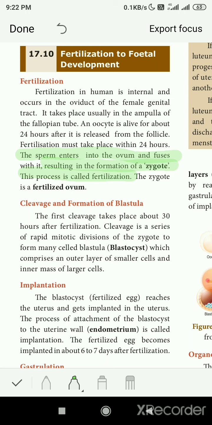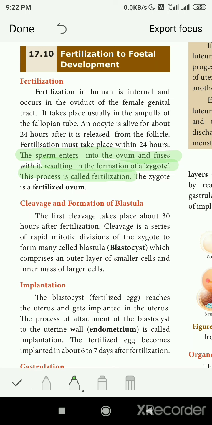Now, a zygote means the cell division has not yet taken place. Just after the fertilization, this newly formed cell is called a zygote. So this zygote is a fertilized ovum. Slowly the cell division takes place, and when the zygote develops, when the cell division starts, it will be called the embryo. The developing zygote is called an embryo. So after the fertilization of the sperm and the ovum, the first cell formed is called the fertilized ovum, and it is called the zygote.